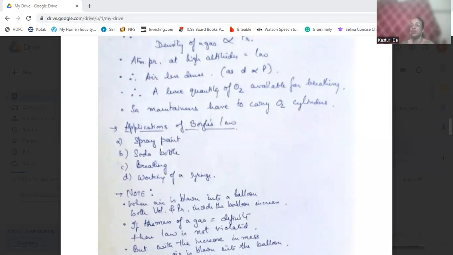The molecules of air inside our lungs have less space, so they have to move fast. When the lungs have more pressure, they have a tendency to move out.